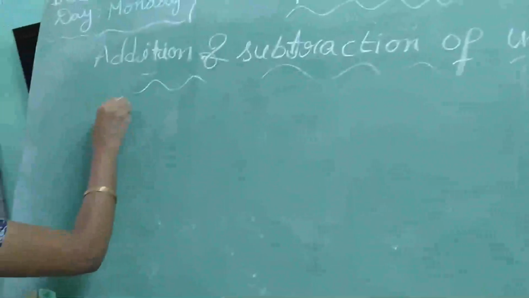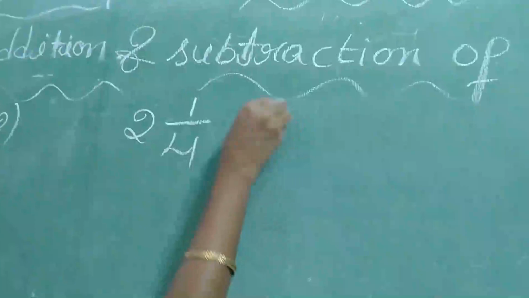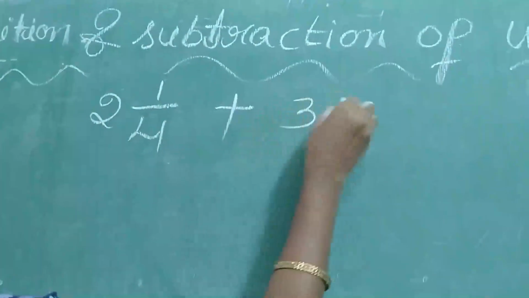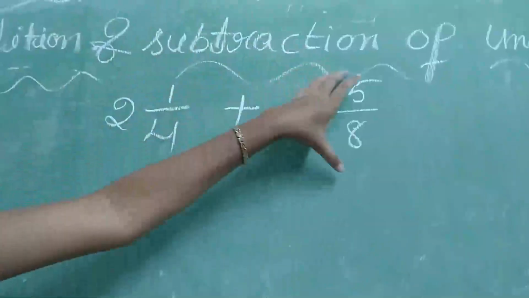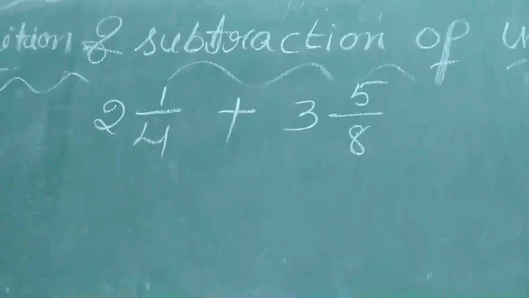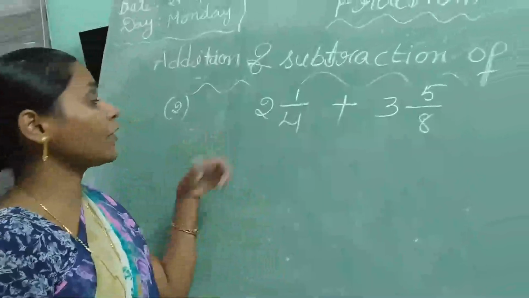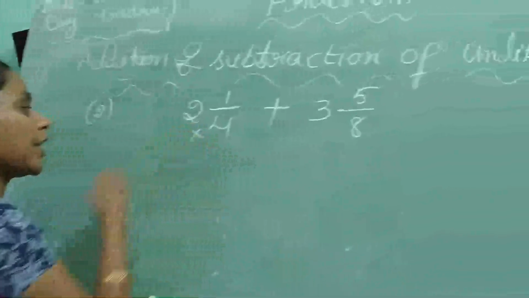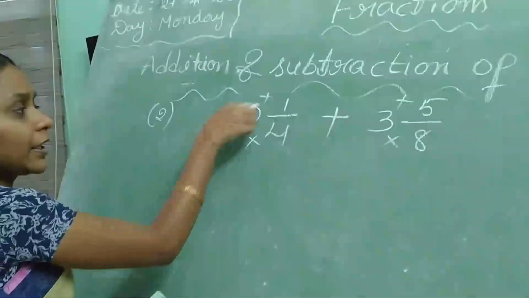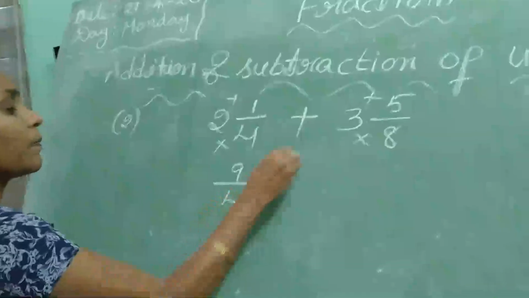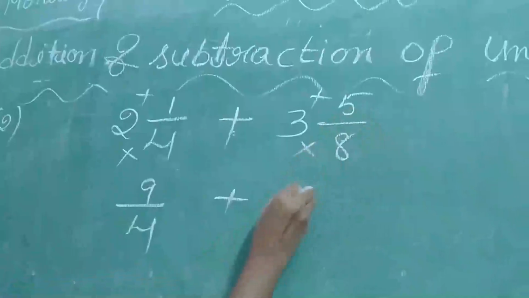We will take second example. 2 1 by 4 plus 3 5 by 8. These are which fractions? Mixed fractions. So first you have to convert into improper fractions. How can we convert into improper? Here into here plus. 4 2s are 8, 8 plus 1 is 9. 9 by 4. It's symbol plus. 8 3s are 24, 24 plus 5.